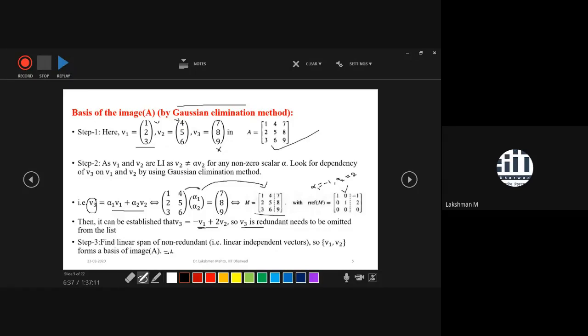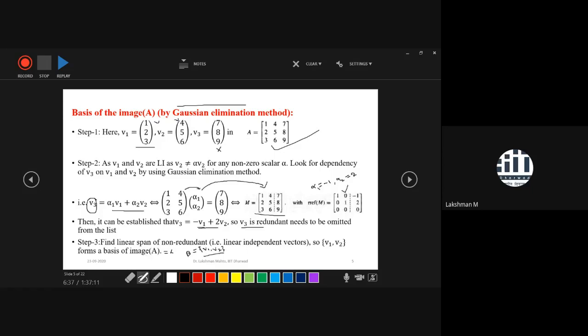So what is the basis of the image of a matrix? It is made from only two elements, or you can say it is the linear span of V1 and V2 only. So the basis of this subspace is V1 and V2. You got to know what the basis is.